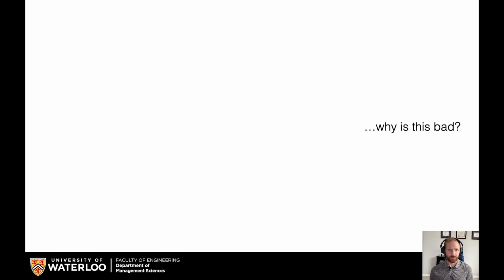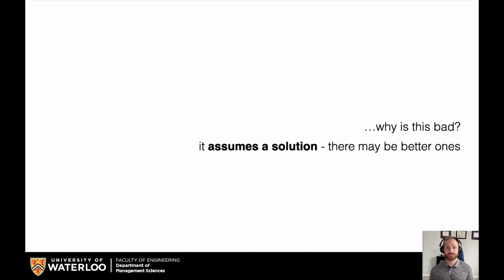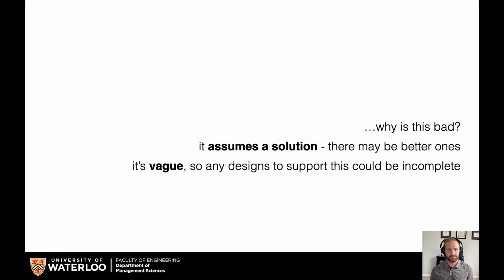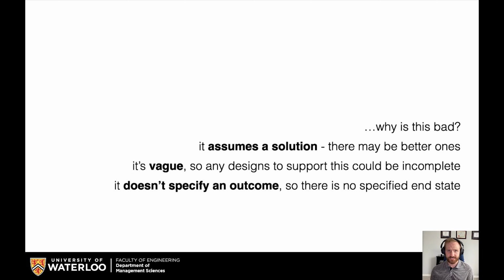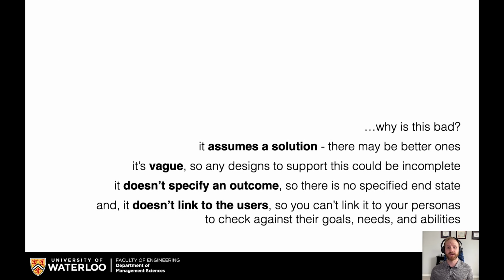So again, why is this bad? It assumes a solution. There may be better ones available. It's vague, so any designs to support this could be incomplete. It doesn't specify an outcome, so there is no specified end state. And it doesn't link to the users, so you can't link it to your personas to check against their goals, needs, and abilities.